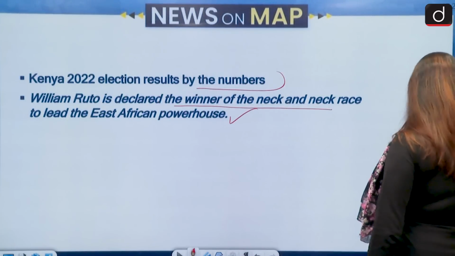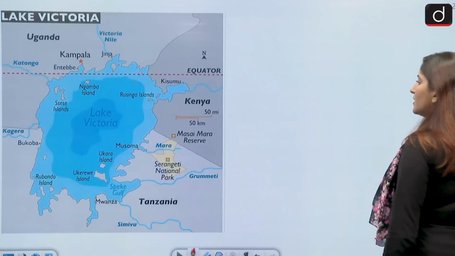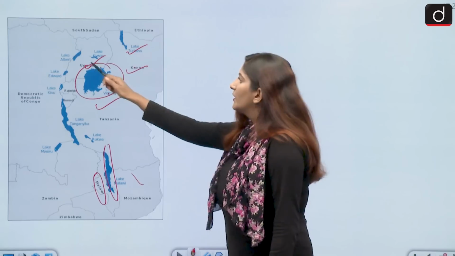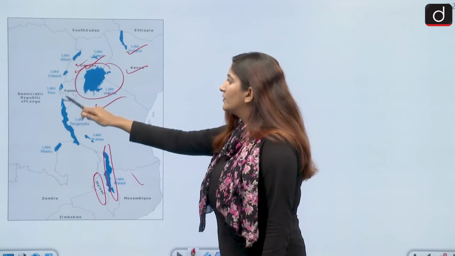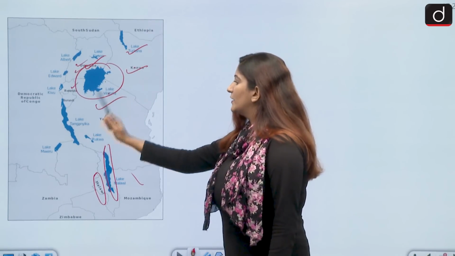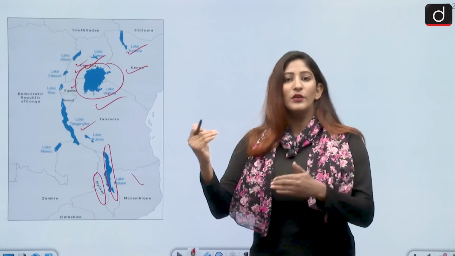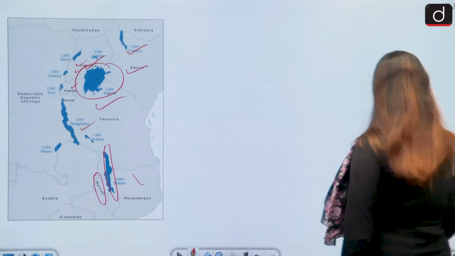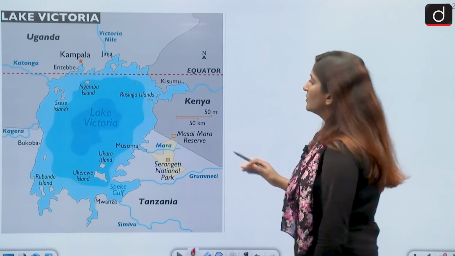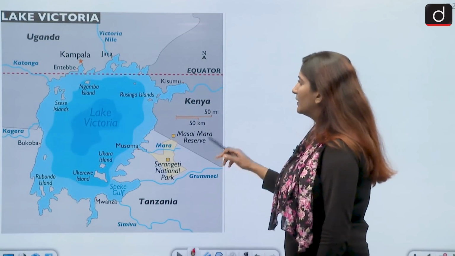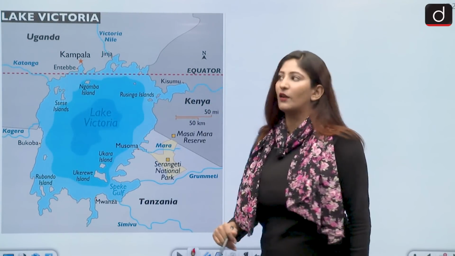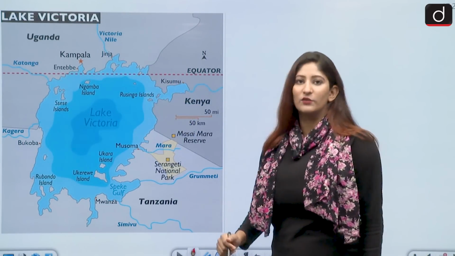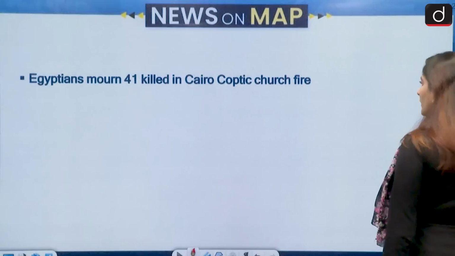It can also happen that you might get questions with respect to the arrangement of the lakes. Lake Turkana, then Lake Albert is over here, Lake Edward, Lake Kivu, Lake Victoria, Lake Tanganyika. So north to south arrangement, or south to north arrangement, could also be asked in your examination. This particular map shows you a better picture. Lake Victoria lies between Kenya, Tanzania and Uganda, and even the equator passes through the northern region of Lake Victoria. So these kinds of facts are important.